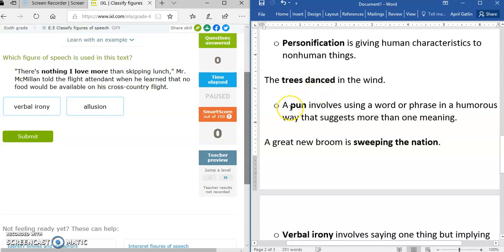A pun is another figure of speech that involves using a word or phrase in a humorous way that suggests more than one meaning. A great new broom is sweeping the nation. So, in this phrase, sweeping the nation, it is being used in a humorous way.